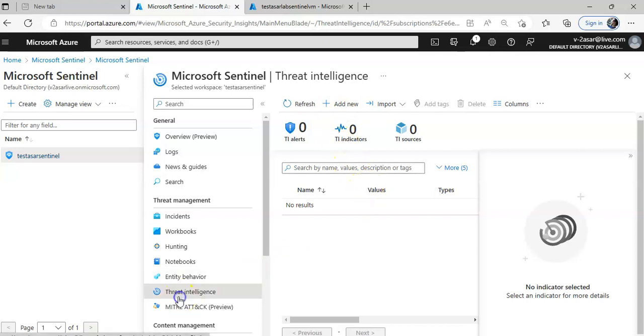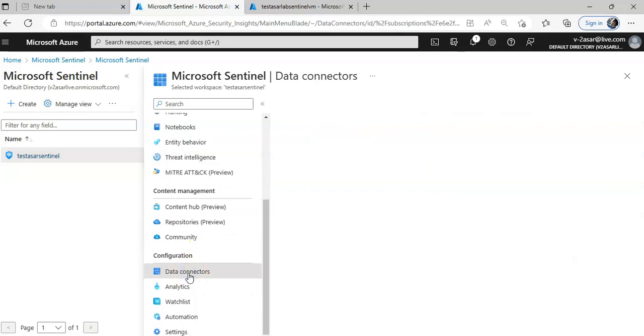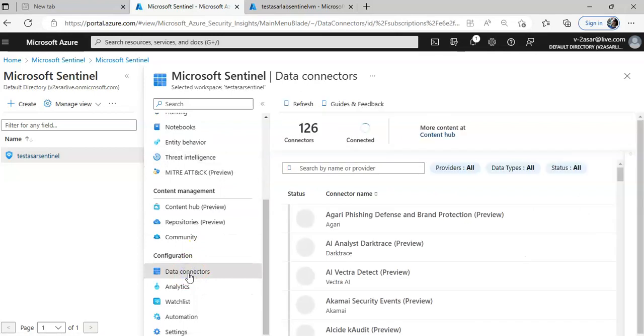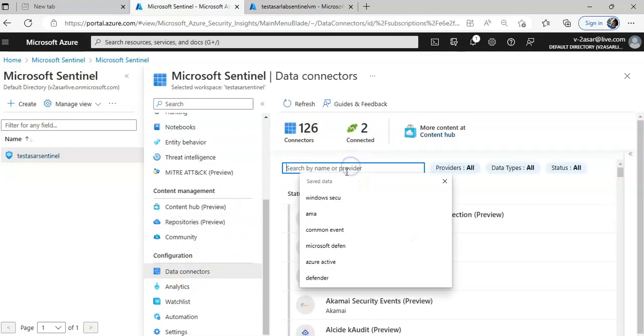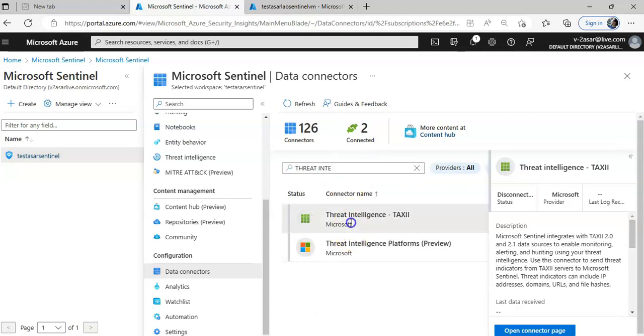You see the threat intelligence option. I am sorry, you have to go to data connectors and search for threat intelligence. This is it. Open up the connector page.